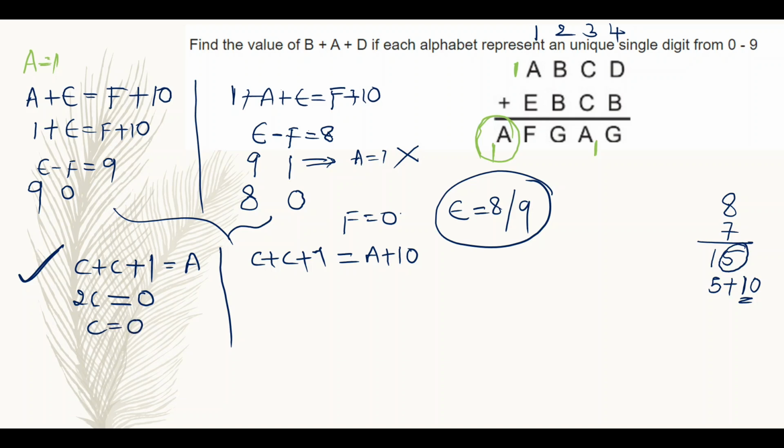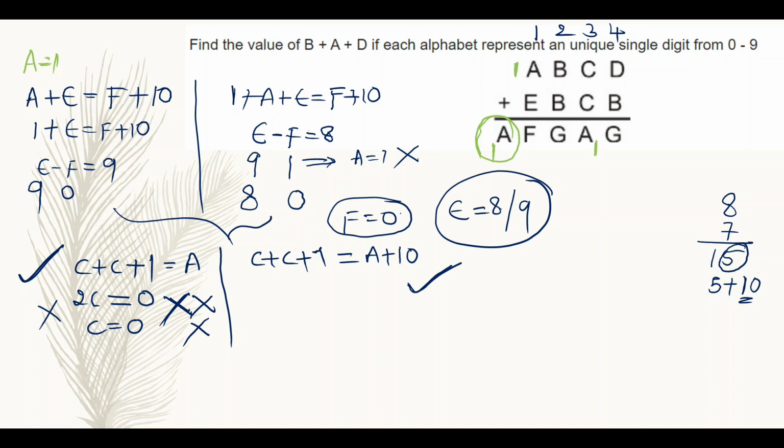So here, how can it be C is equal to 0? Already I confirmed F is equal to 0, right? If F is equal to 0, then how can C also be 0? So this is wrong. If this is wrong, I can say directly, yes, this consideration of not giving any carry to the second column is not valid. So this consideration is wrong. This consideration of giving carry to the second column is right.